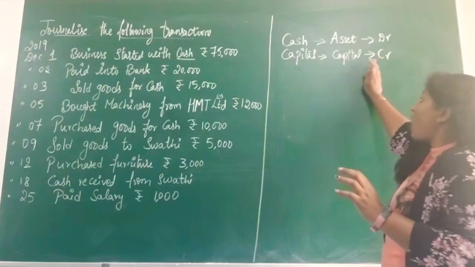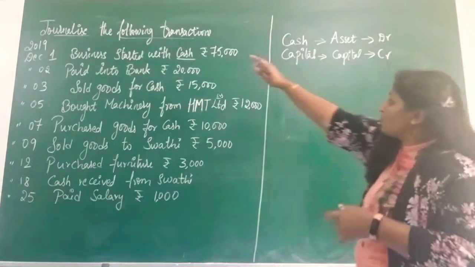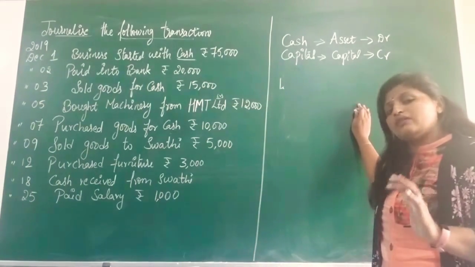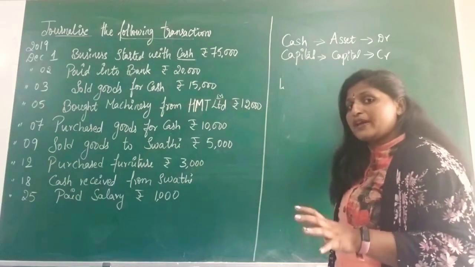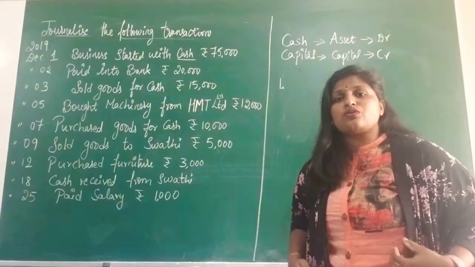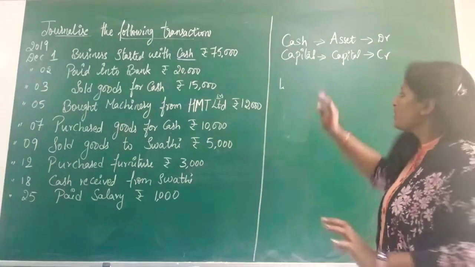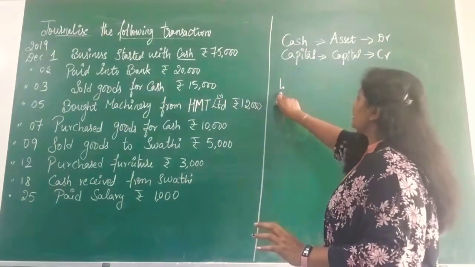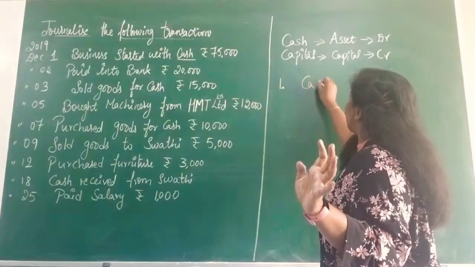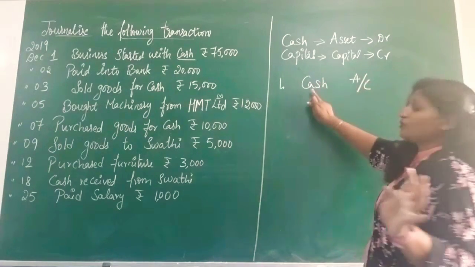Now, how do you pass the journal entry for this? For the first one, I am just passing the journal entry. I will write it once again in the format in another video, so that you can understand how to write it in your notes. So now you just listen. First entry: cash is debited, so you should write the cash account like this.